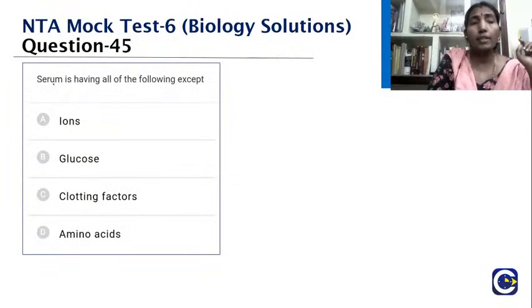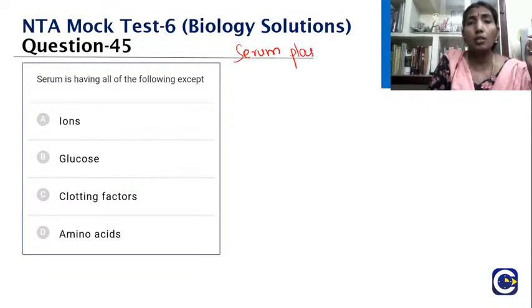The last question of the day. Serum is having all of the following except ions, glucose, clotting factors, amino acids. So serum is what? Very simple. We do teach in our college that serum is plasma minus clotting factors. That's it. So plasma minus clotting.